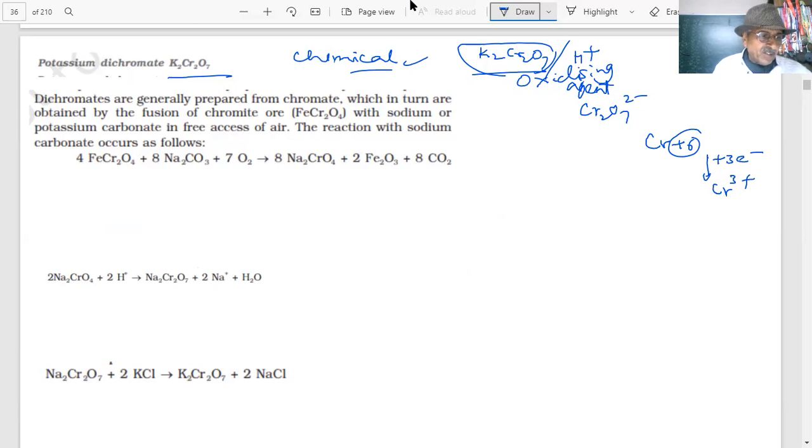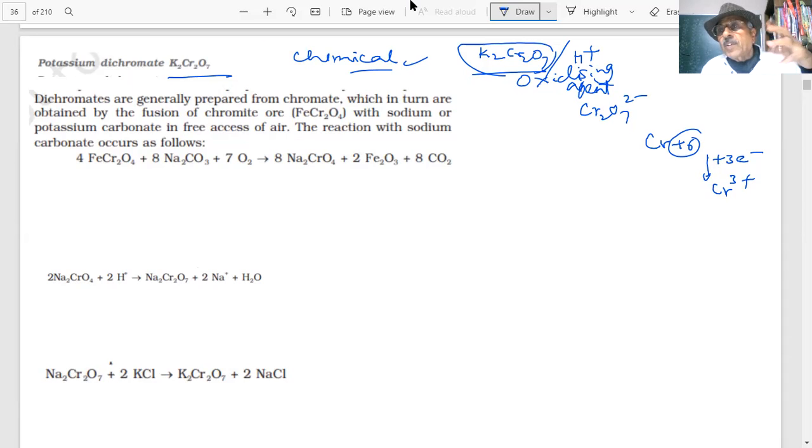The preparation of potassium dichromate is an important question, asked many times, and there are certain colors involved in dichromate ions and chromate ions, and how they react with acid and alkalis, and their structures. So questions are put up on potassium dichromate.